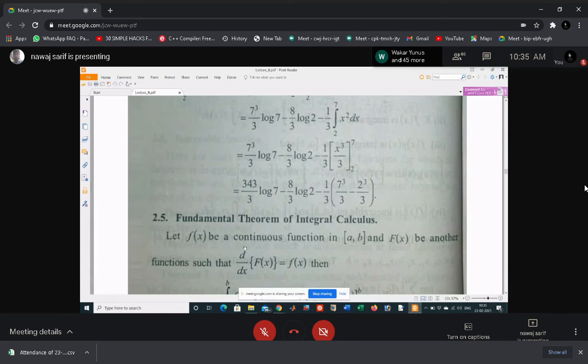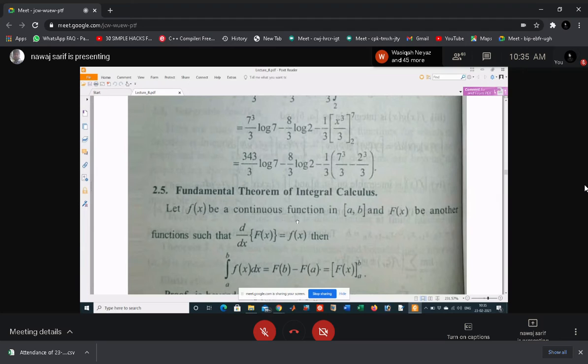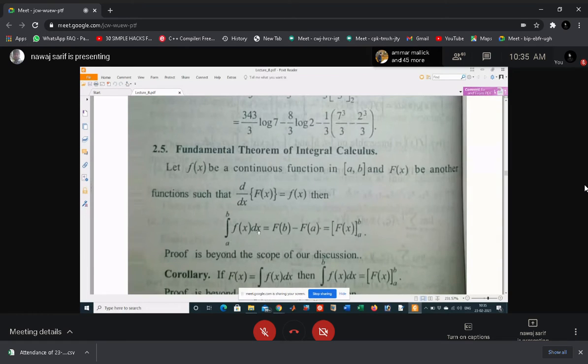so if f(x) is a continuous function, this is the fundamental theorem of integral calculus. Okay, f(x) is a continuous function in a closed interval [a, b], and capital F(x) is another function such that the derivative of capital F(x) is small f(x), then the integral from a to b of f(x) dx equals F(b) minus F(a).